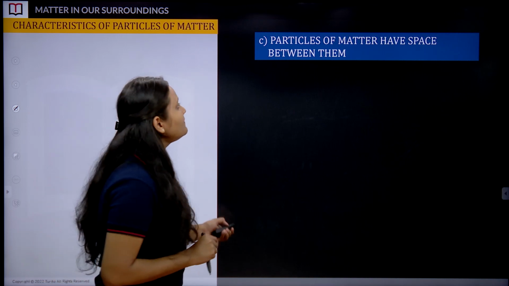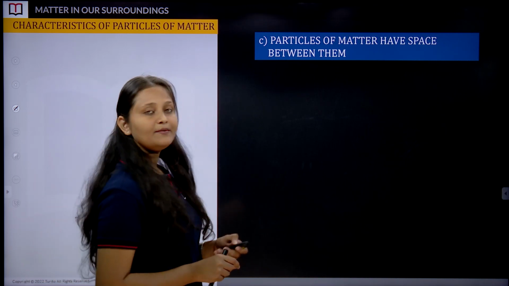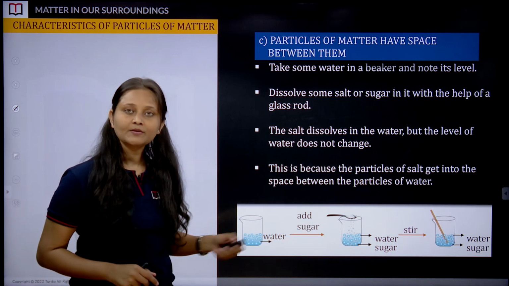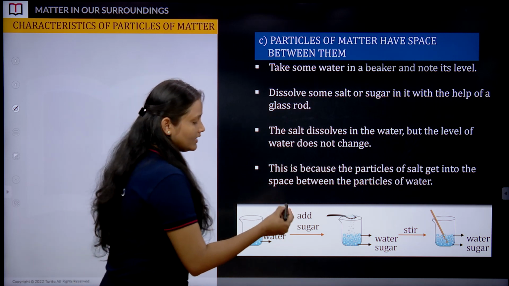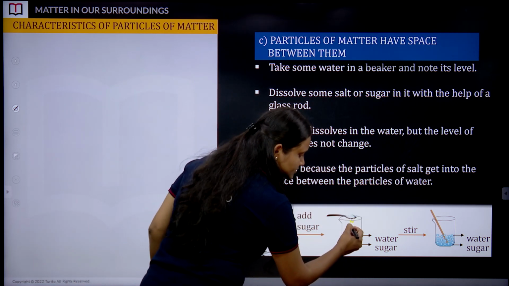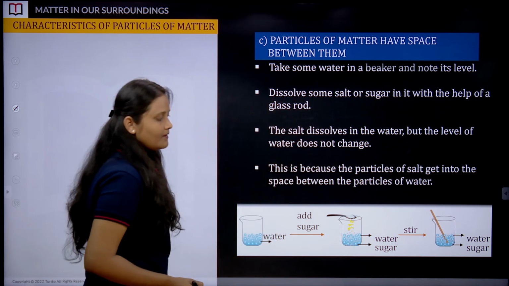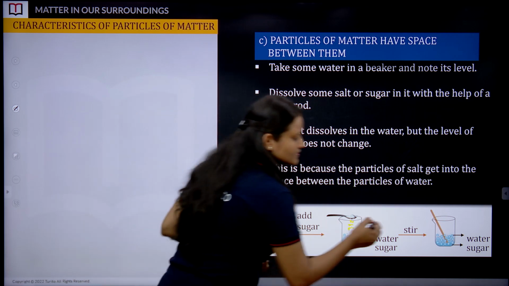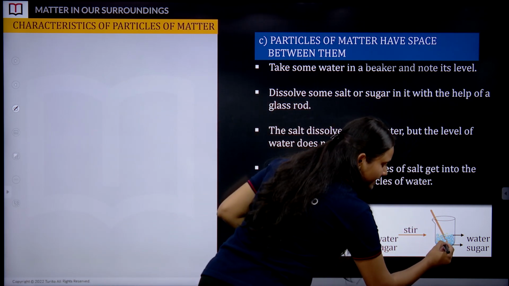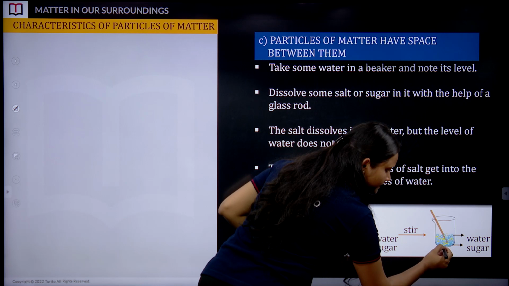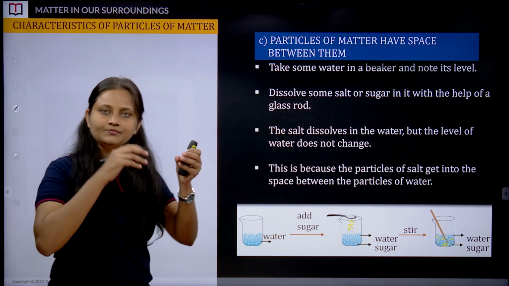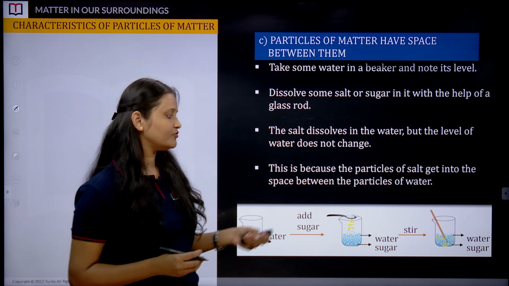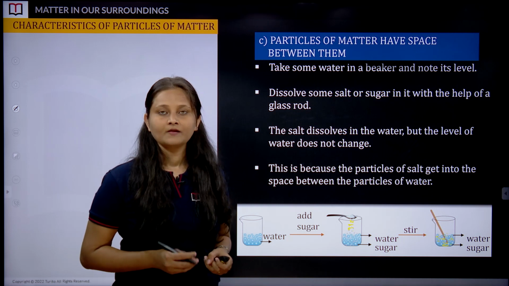The next property is that particles of matter have space between them. The same activity, here we are going to draw a second conclusion from it. After the addition of the sugar, where did these particles go? Actually there were some spaces, and they accumulated themselves in those spaces, and after stirring we get a complete dissolution and the formation of the sugar water solution, right?